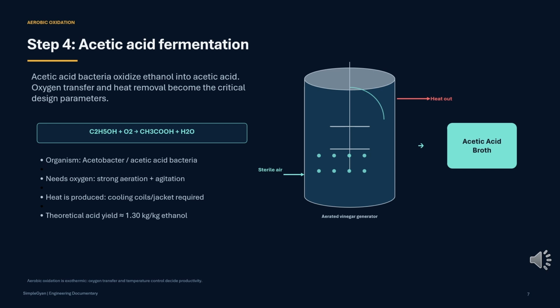Acetic acid bacteria such as Acetobacter oxidize ethanol into acetic acid. Reaction: C2H5OH + O2 → CH3COOH + H2O. This reaction needs oxygen and produces heat. That is why aeration, agitation, and cooling are critical. The theoretical yield is about 1.30 kilograms acetic acid from 1 kilogram ethanol, based on molecular weights. The process is aerobic and exothermic, so oxygen transfer becomes one of the most important design factors.